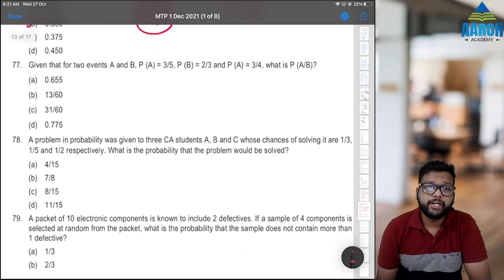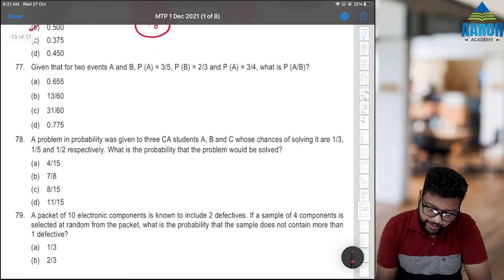77, there is a printing mistake. P of A is 3 by 5.